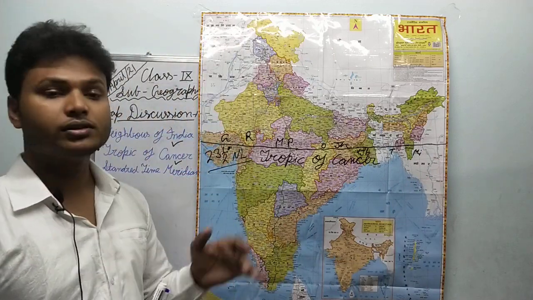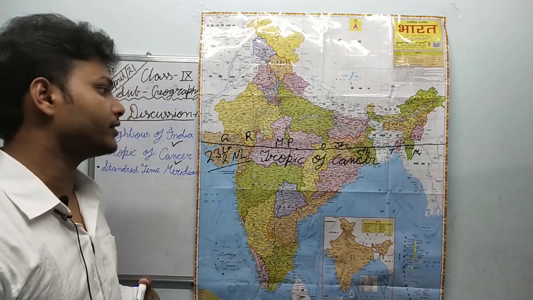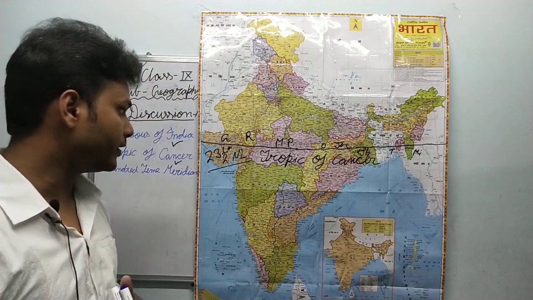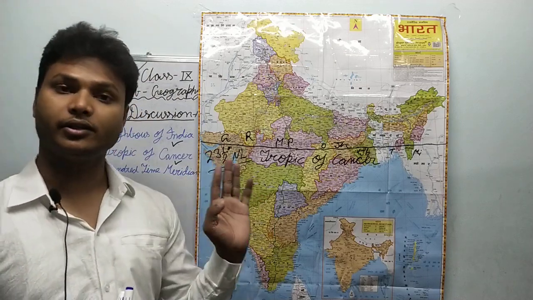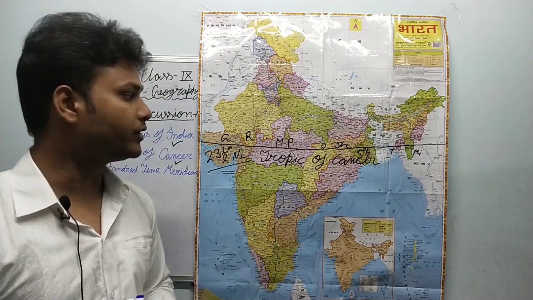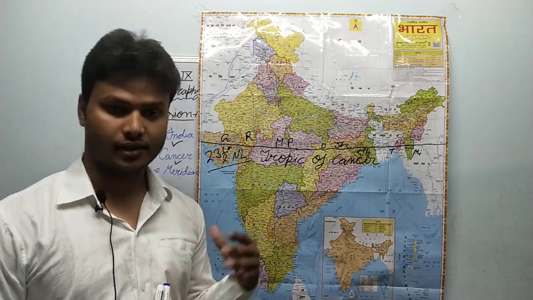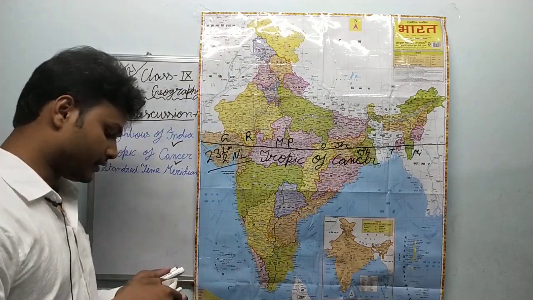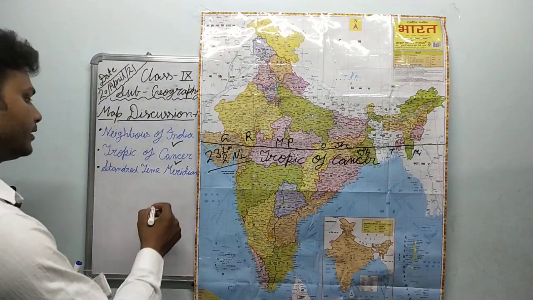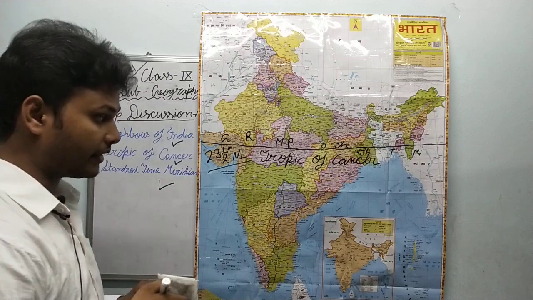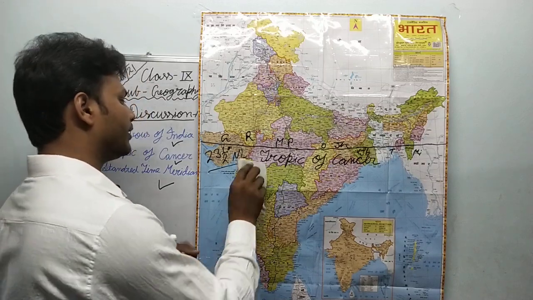Okay, so this is the Tropic of Cancer with reference to India. I hope now you are all clear about how many states there are. There are a total of 8 states through which the Tropic of Cancer is passing. And after that, the last portion which we have to discuss is the standard time meridian. So what is this standard time meridian?